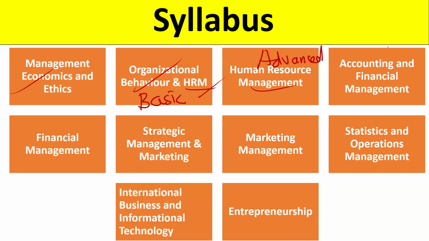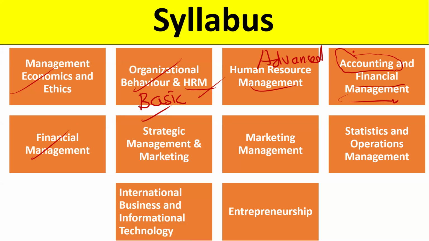After this, the accounting and finance portion starts in unit 4 and unit 5. In the accounting portion, what you have studied in your BCom or BBA or MBA, the basic accounting is there, costing is there, as well as financial management. The basic concepts of financial management are there. Then we have advanced financial management in unit number 5. Advanced concepts are there, which you should know very well.